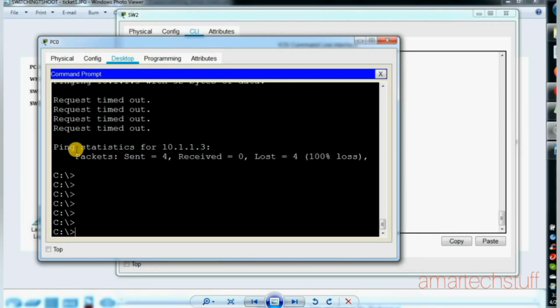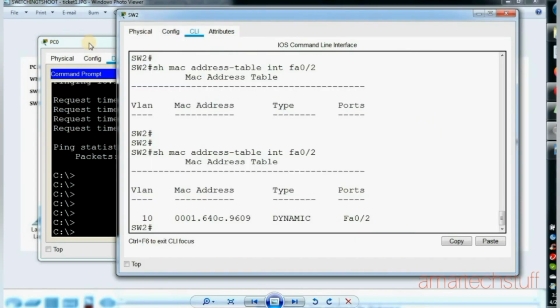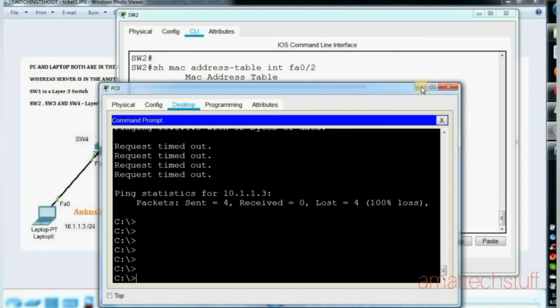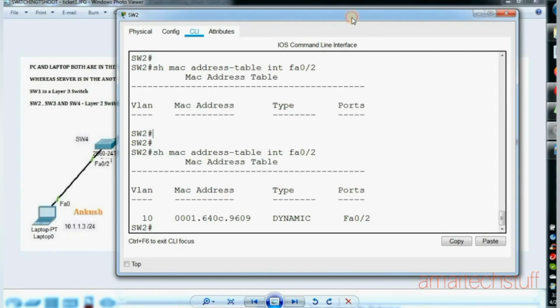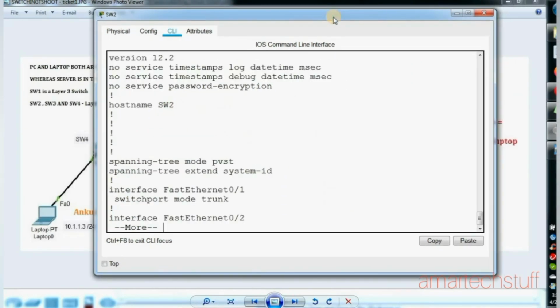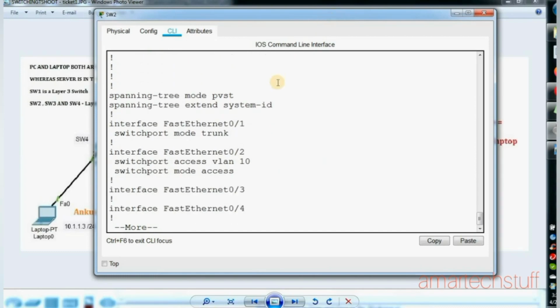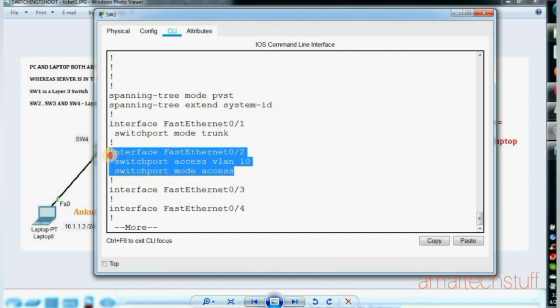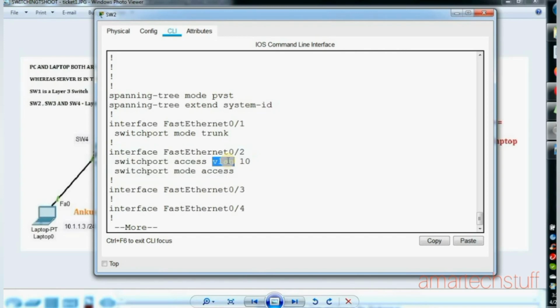So what things can we check here? Maybe there's some issue with L2 communication. Again, we'll check the configuration. It is made a member of VLAN 10. Here it is a trunk port. Trunk port means we have not mentioned any particular VLAN, so all the VLANs' traffic is allowed. That is also good.